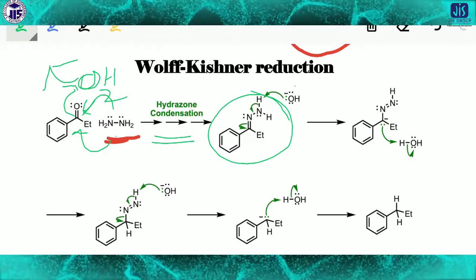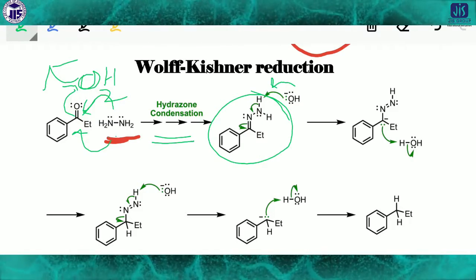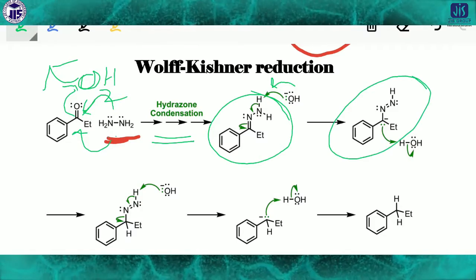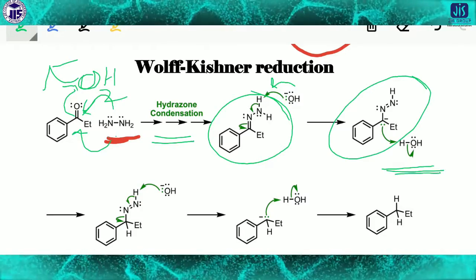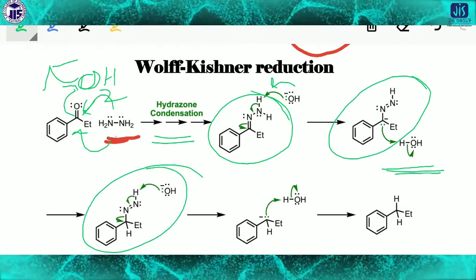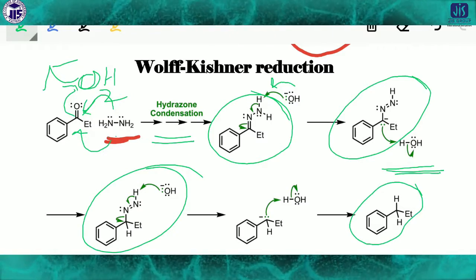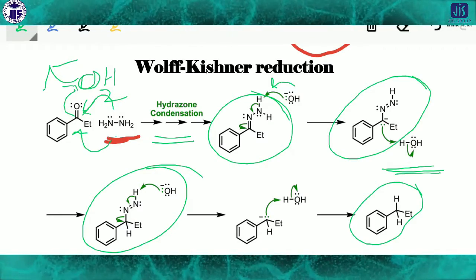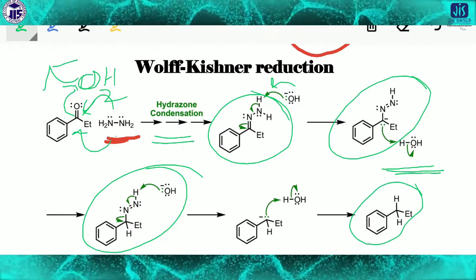Now when this attaches with this nitrogen, we get this product where the minus charge attacks the OH, and finally we get this product. So this is the Wolff-Kishner reduction. Just check the mechanism properly to keep it in mind.